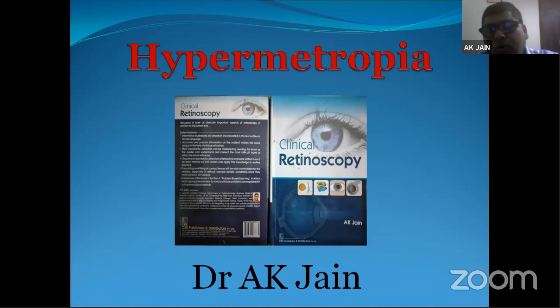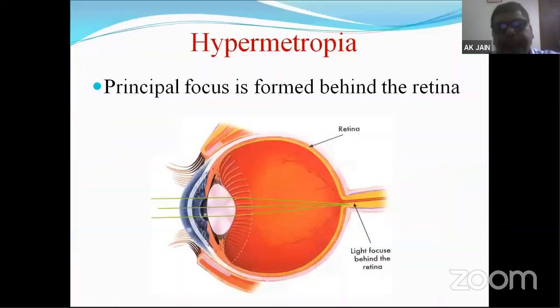When the rays are not focusing on the retina, either they can focus behind the retina or in front of the retina, or a few of them can focus in front, behind, or on the retina. There will be combinations. So when all the rays don't focus on the retina and they focus behind the retina, that condition is called hypermetropia.